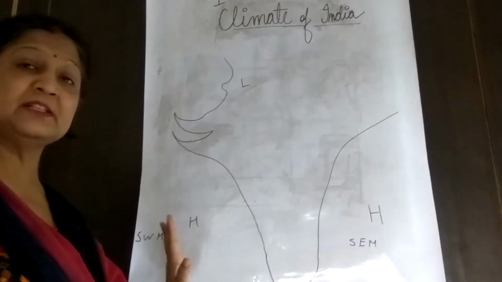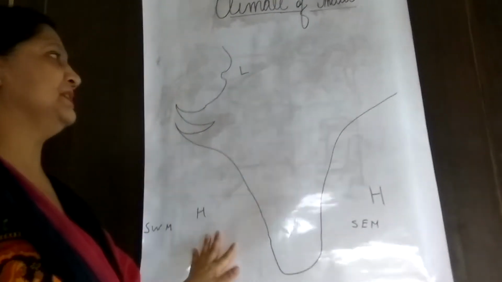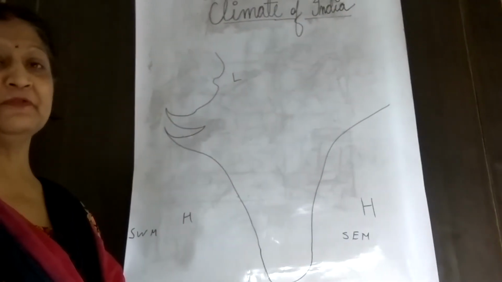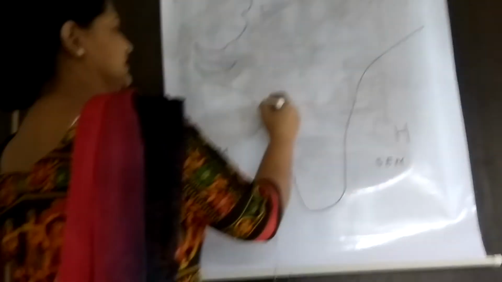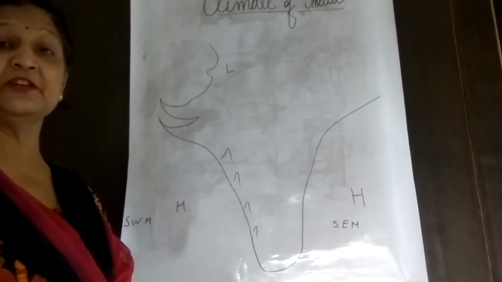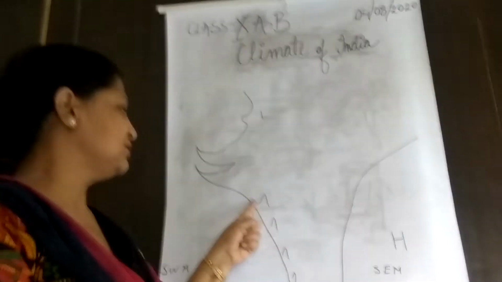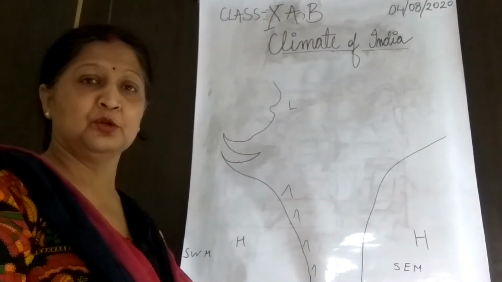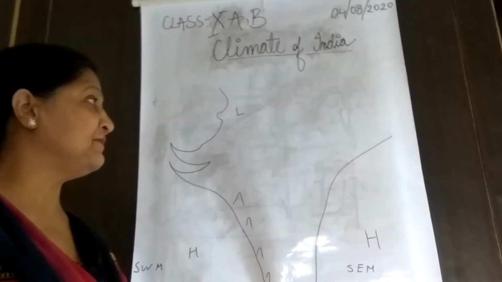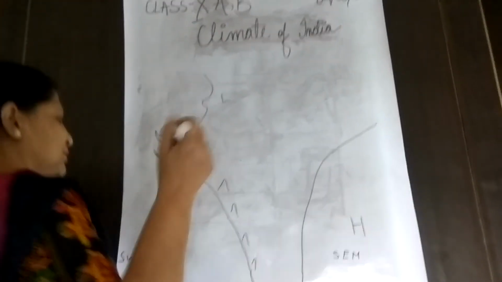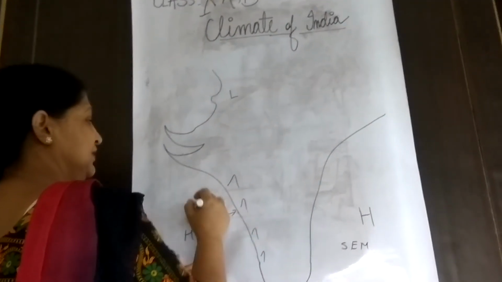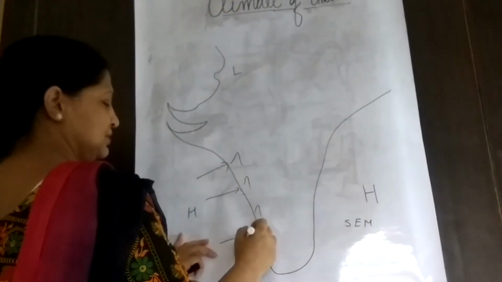Let us start with the first branch of the monsoon wind, that is the Arabian Sea. As I told you, wind always starts blowing from high pressure to low pressure. As this wind goes to India, a range of mountains is there known as the Western Ghats. Throughout the western side, we have a range of mountains known as the Western Ghats. As the wind blows, it brings heavy rainfall to all this coastal region.